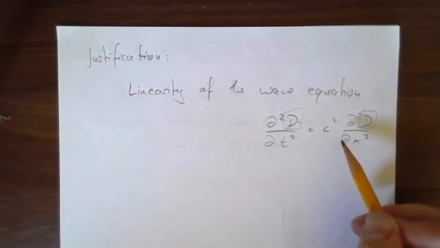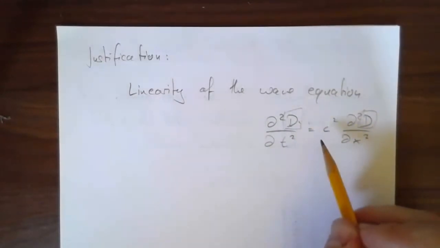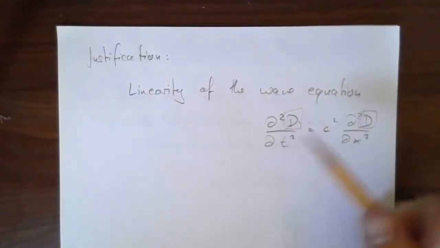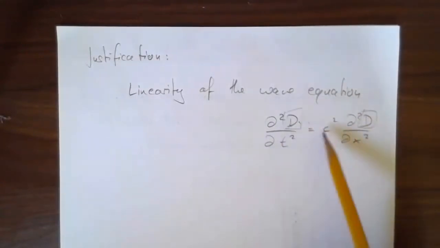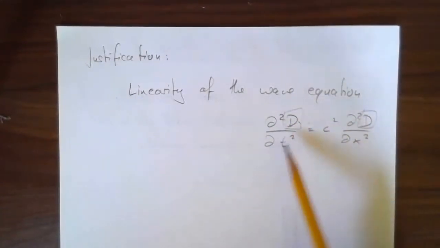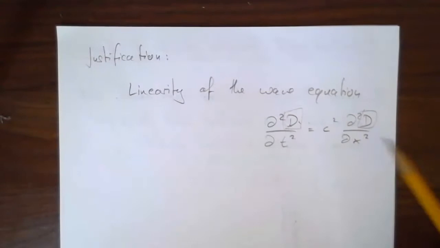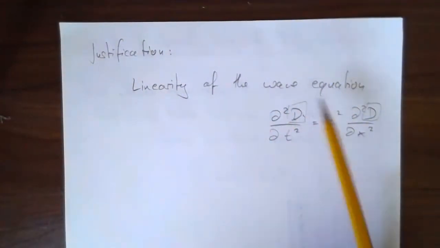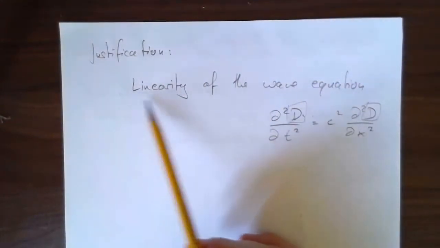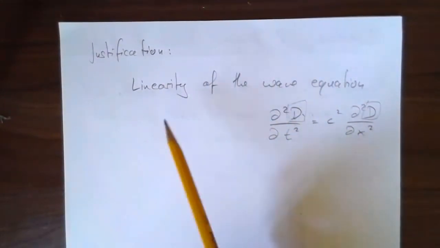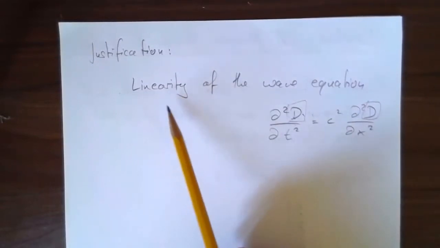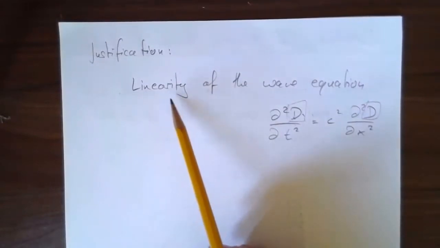Which wouldn't be the case if something was squared, right? 5 squared plus 4 squared is not 4 plus 5 squared, because there's a square in it. Here there's no square in it. The second derivative is not a square. It's just taking the derivative twice, not squaring D ever. So this is the linearity property. There's a lot of powerful math that follows from linear equations. In fact, if you go on to study quantum mechanics, it's all about understanding the consequences of linearity.